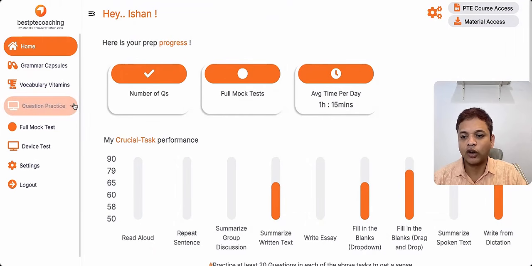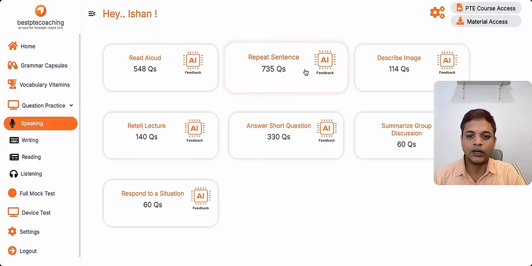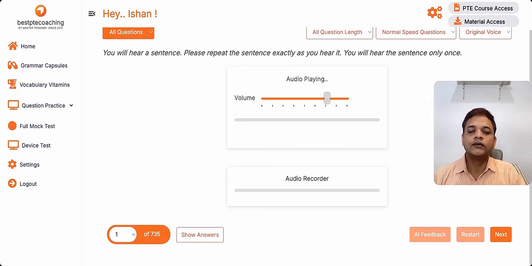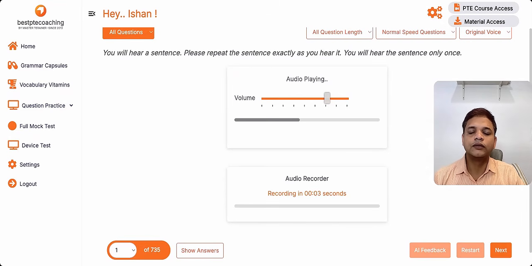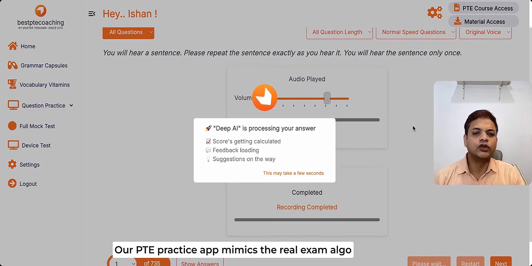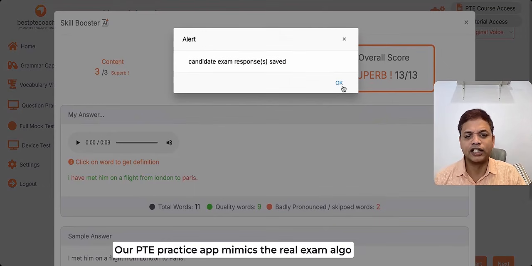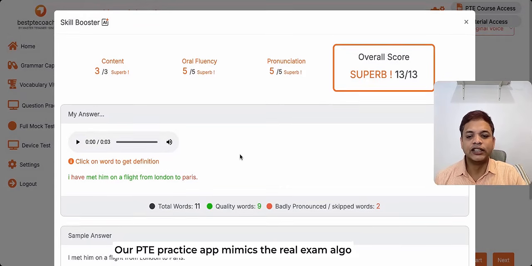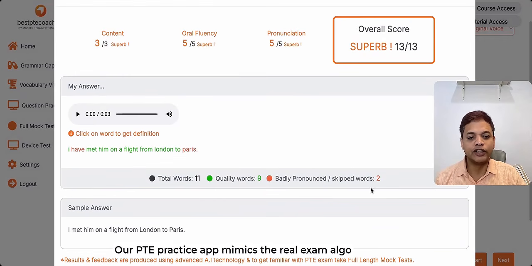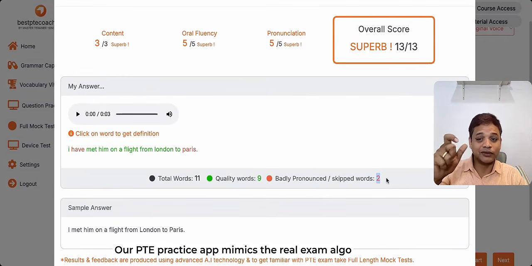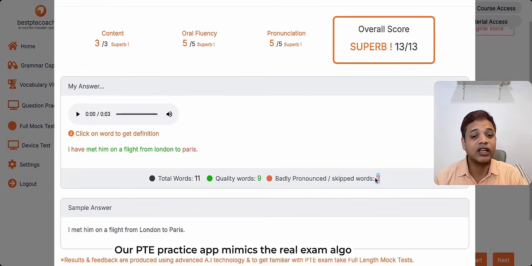For this, I am logging into my practice portal. I'll select repeat sentence. I met him on a flight from London to Paris. I've met him on a flight from London to Paris. I'm clicking AI feedback right now. You should click next in the real examination. As you can see, the content is almost correct. Even though a couple of words are not correctly pronounced by me, I still got the maximum score in content.